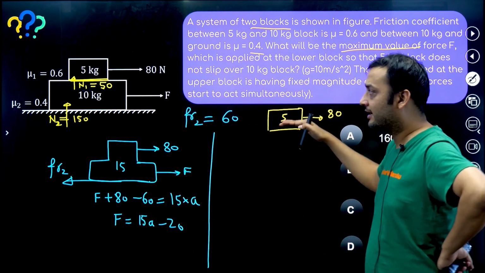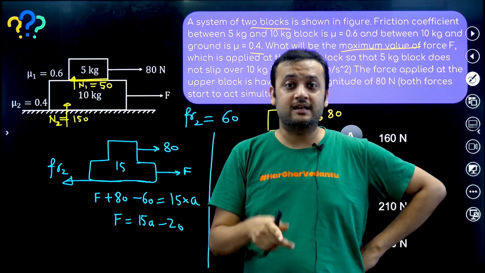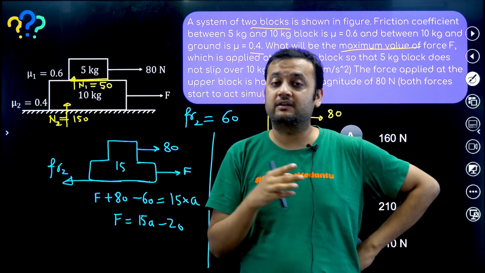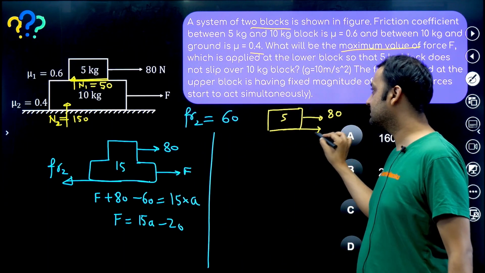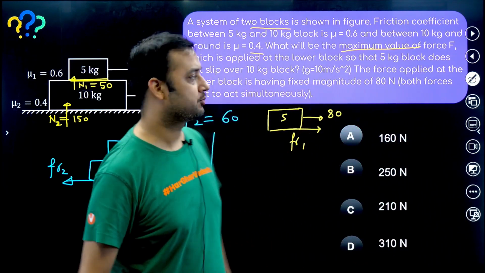So with respect to the 5 kg, the 10 kg is going to move forward. Hence on the 10 kg, friction will act backward. Which friction? Friction 1. Friction 1 will act backward. So by third law, on the 5 kg, friction 1 will act forward. I hope you have understood this.